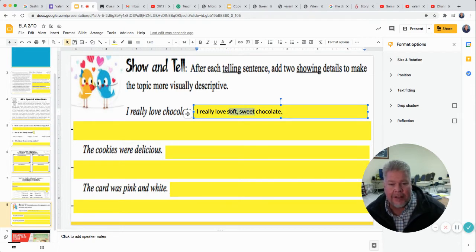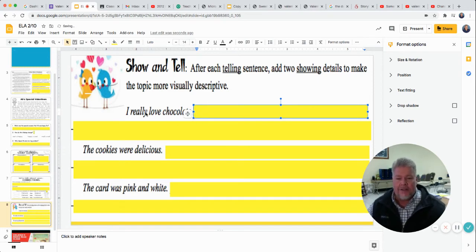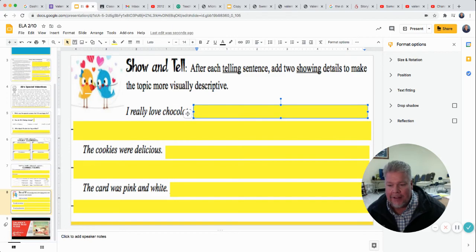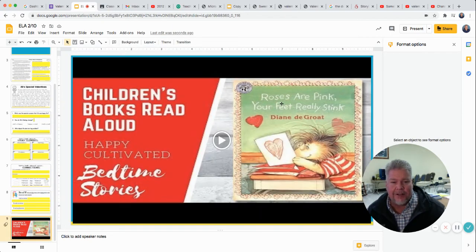You could put dark, sweet chocolate. You could put cherry-filled chocolate. I mean, anything like that is okay. But add two adjectives to these sentences on each one of these. There's other boxes in case you need to make your sentence any longer. You can probably fit it in the first one though. Okay. After you got that, you've got a funny story called Roses Are Pink, Your Feet Really Stink. You can watch it.